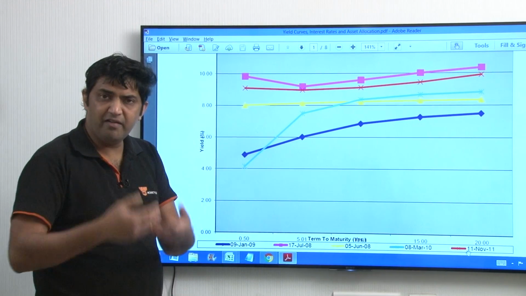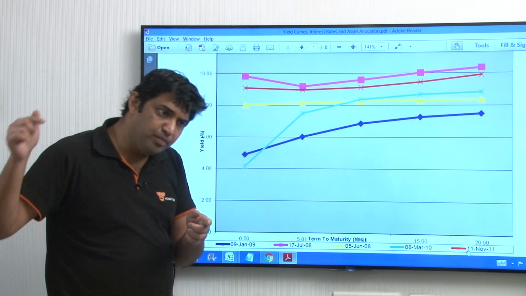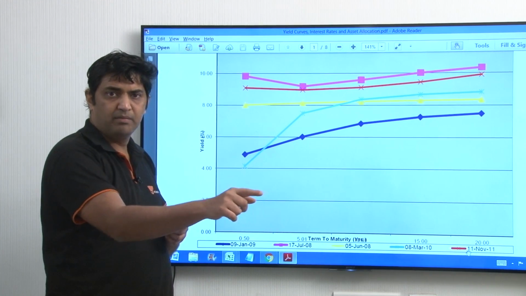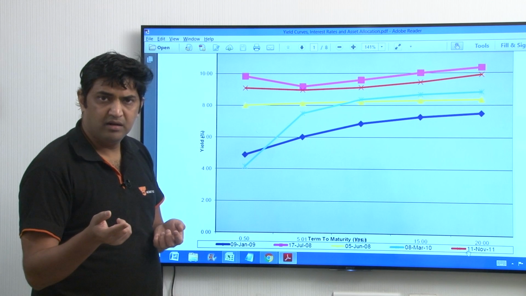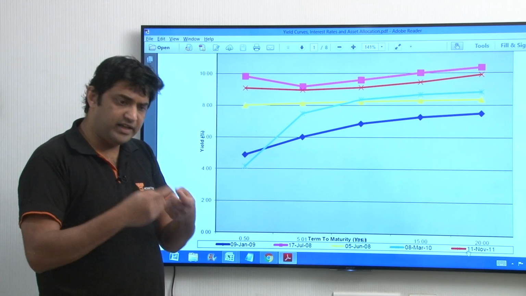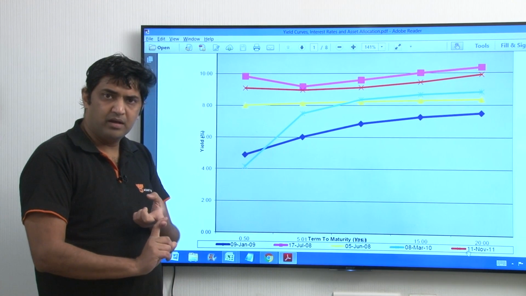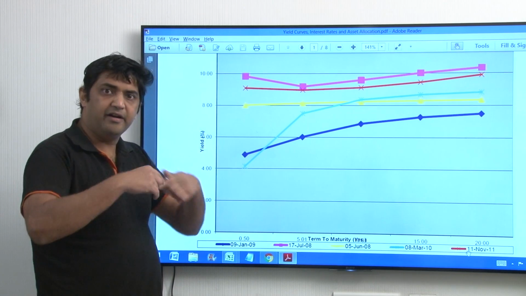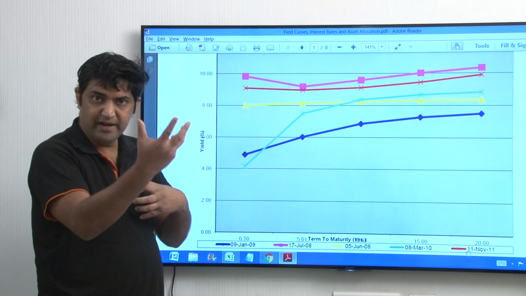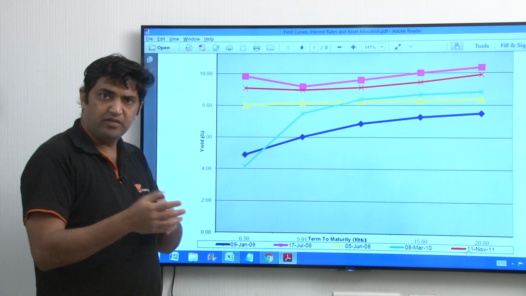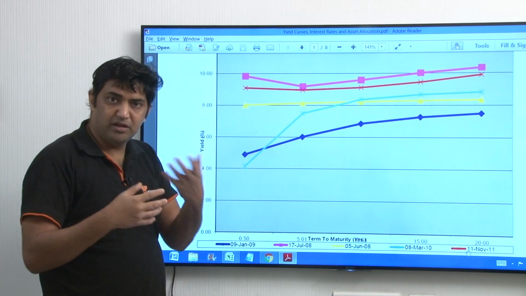So this was the time to be in equities, but we, the retail investors, came out of equities because of frustration and fear, and we entered bonds because of greed. So our investment decisions were not based on logic, they were based on emotions.